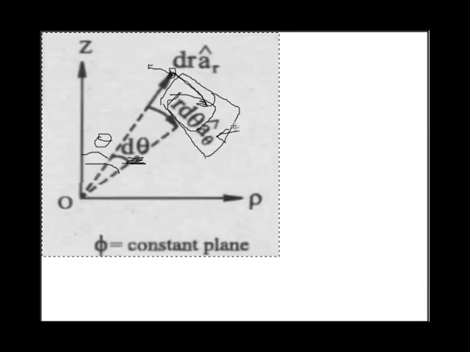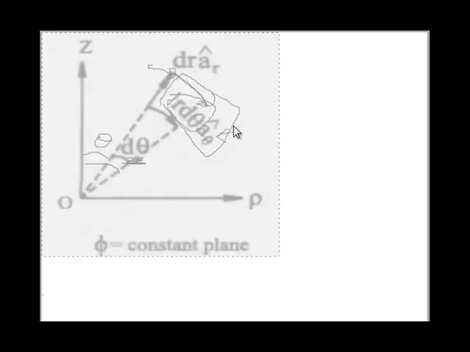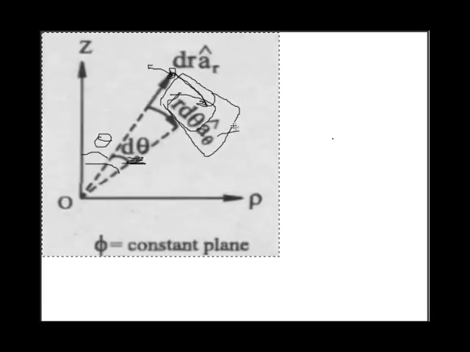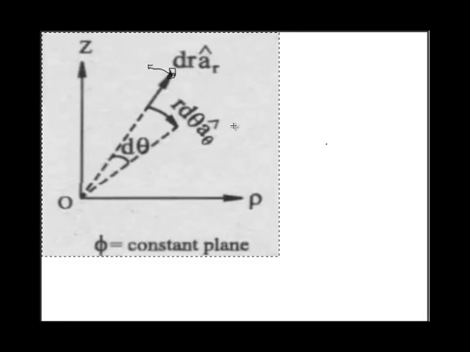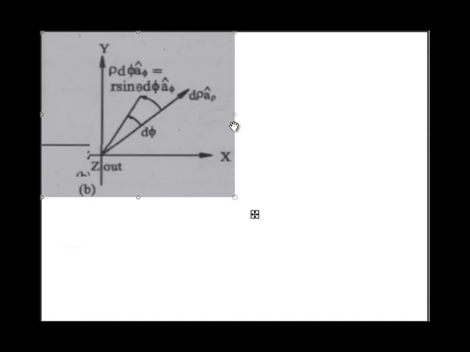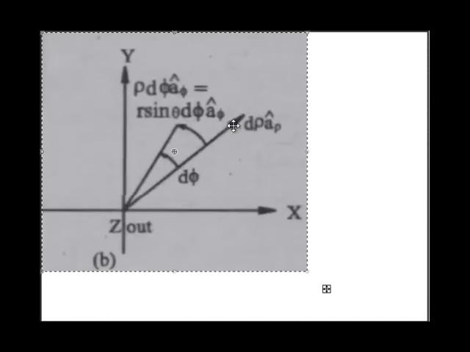Now to observe differential phi, we have to see another figure. Consider this figure. It is a figure perpendicular to the z axis. So z out is here. It is the top view.